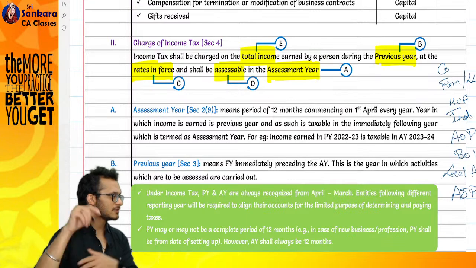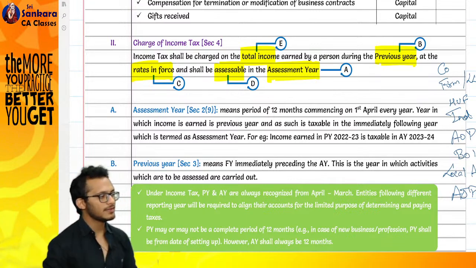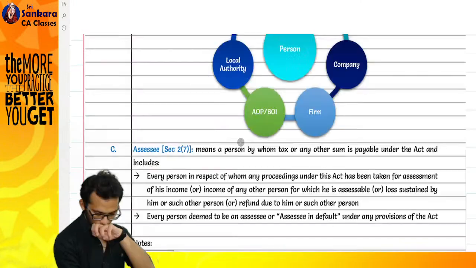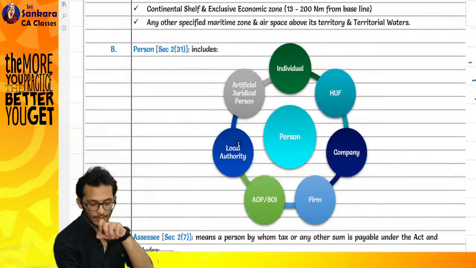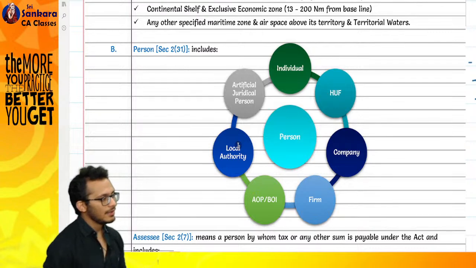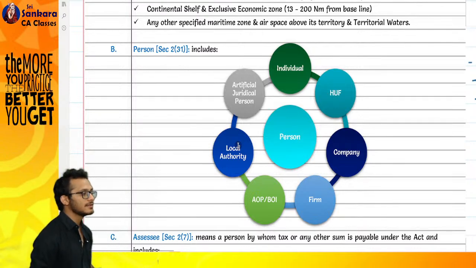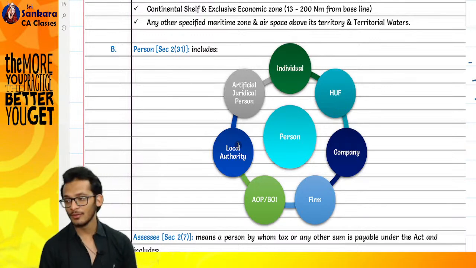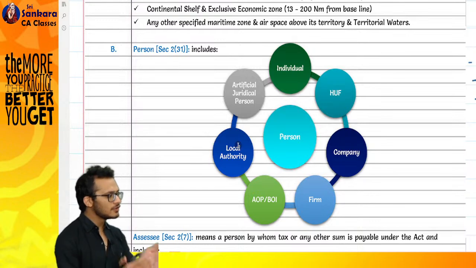This is all the definition of a person. Understand, person is an inclusive definition in the Income Tax Act. What is it? An inclusive definition under the Income Tax Act. Inclusive means it includes this, and can also be something else.